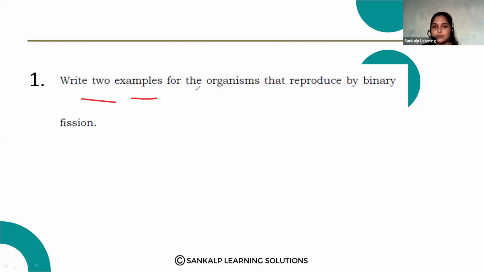Write 2 examples for the organisms that reproduce by binary fission. Yes, you know the answer. Already we have discussed this.